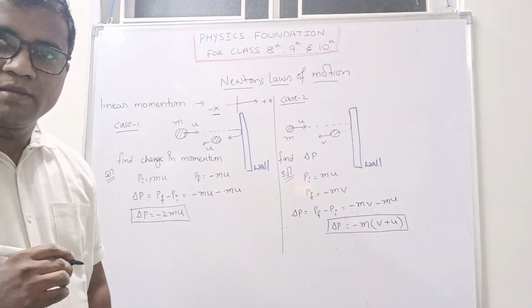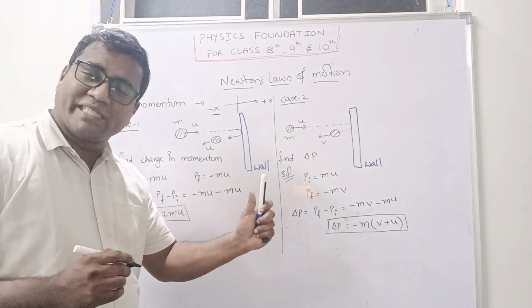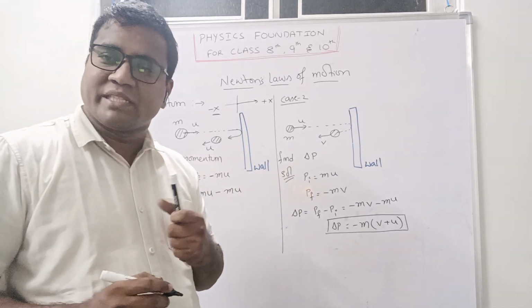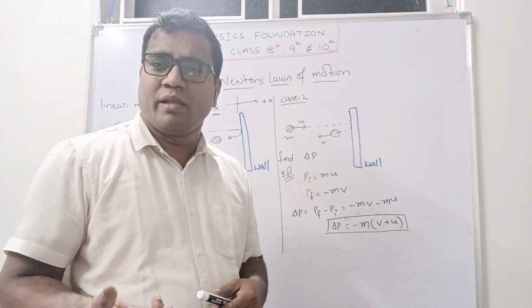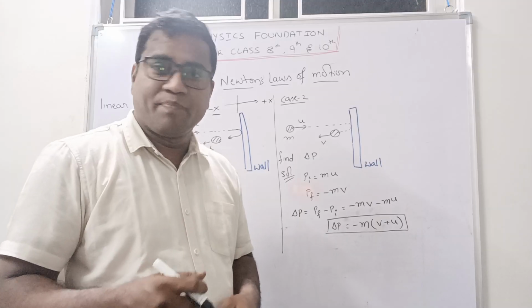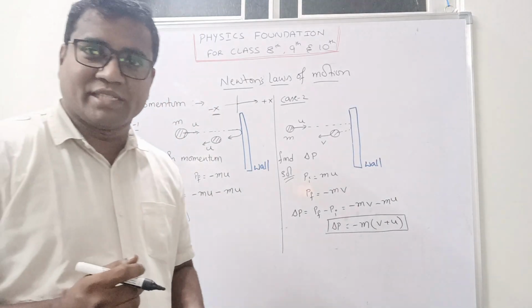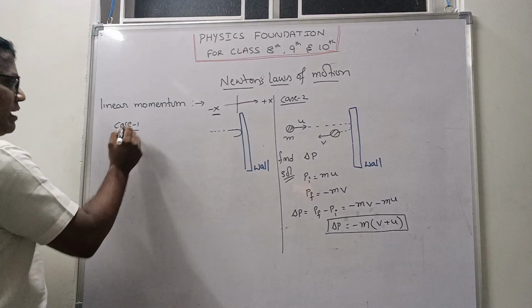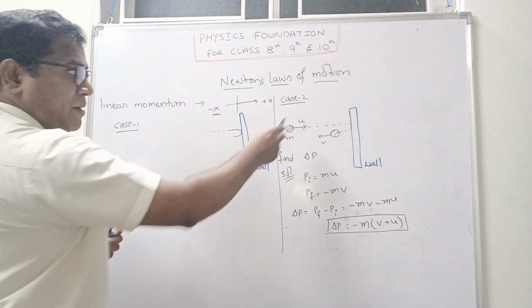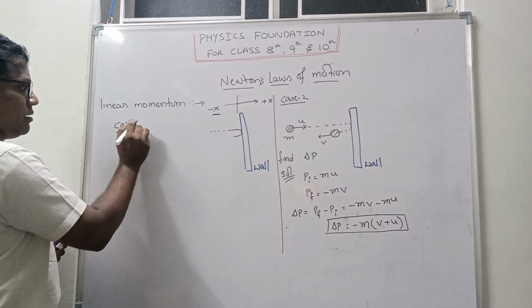But is this one clear? In the first case, it is moving with the same velocity, it is bouncing back with the same velocity, and here it is bouncing back with different velocities. Both are same only, and we have to apply the condition only, right? And we will see a few more conditions here. See here, case 2 completed. Now we will write case 3 here.